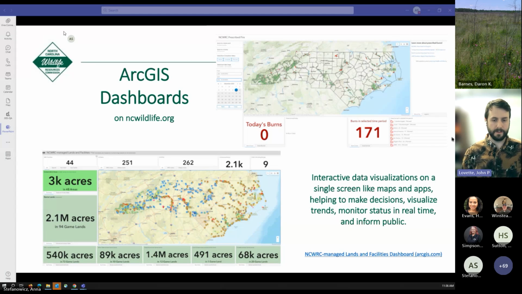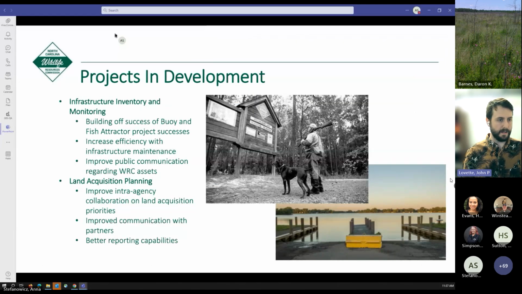But we can also share that data with the public. And as we developed this kind of dashboard, building off of some of the good work that came through with the waterway markers and fishing attractor applications, one of the specific projects that Anna and I and some of our small group have discussed recently and have been moving with is this idea of better infrastructure inventory and monitoring, as I said, building off of the success of the buoy and fish attractor applications.